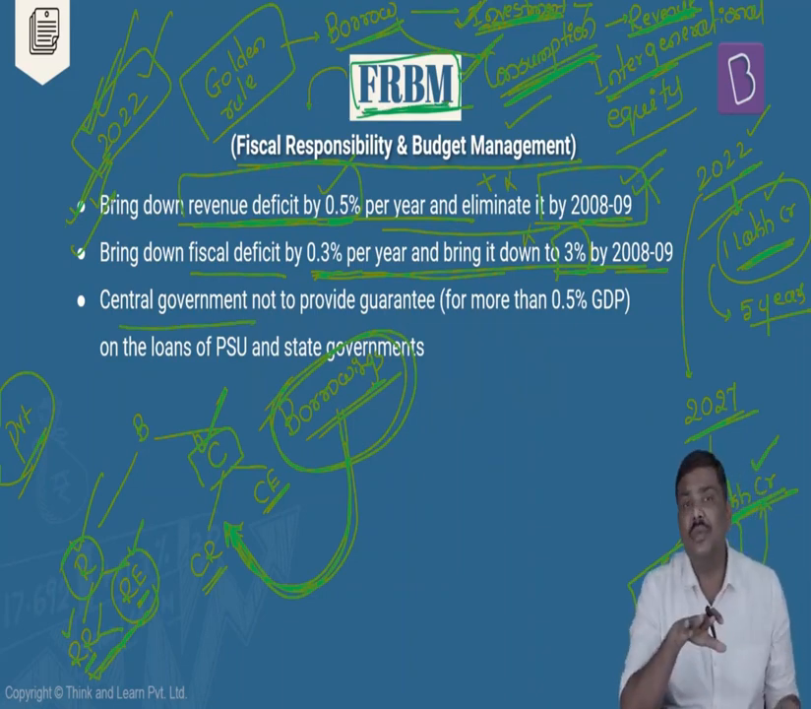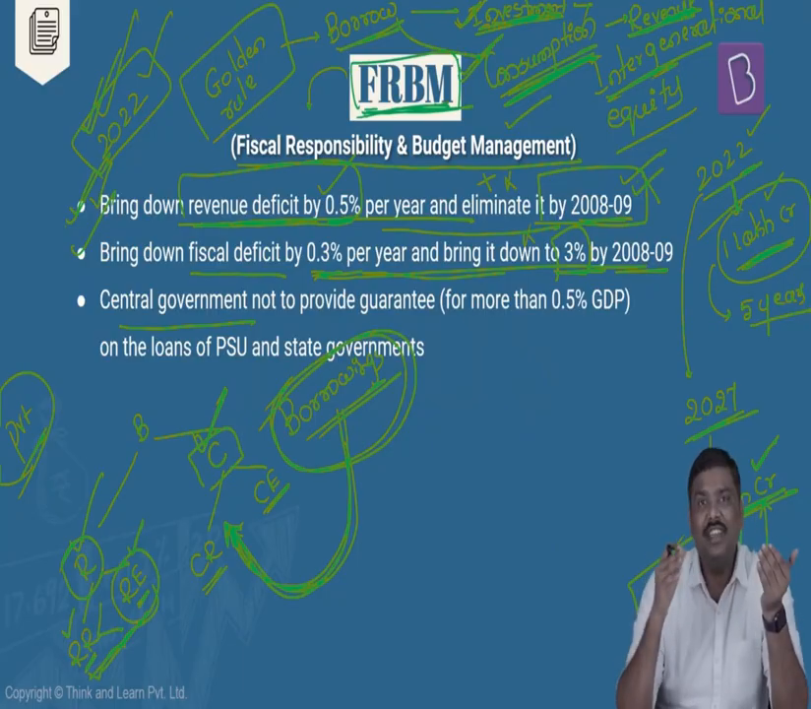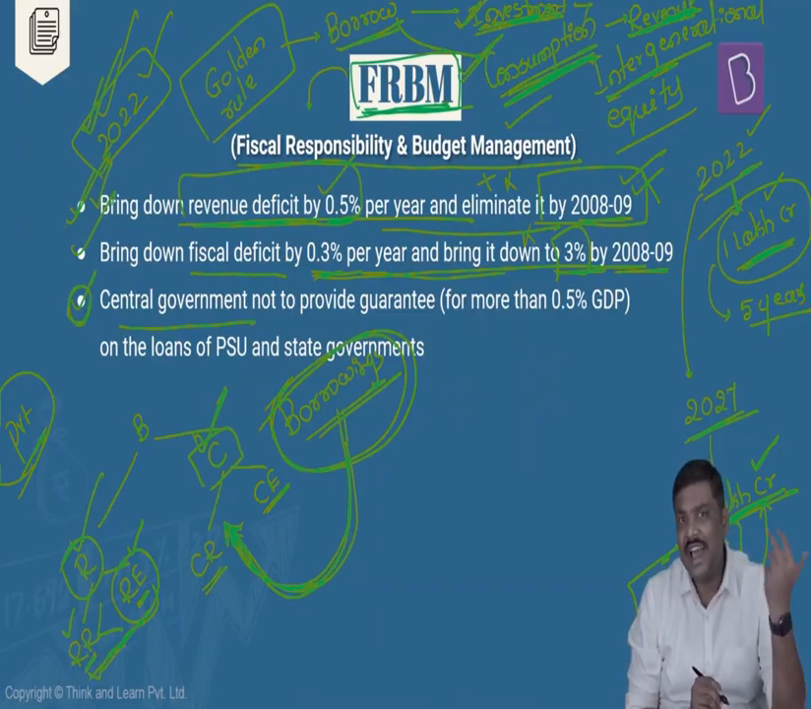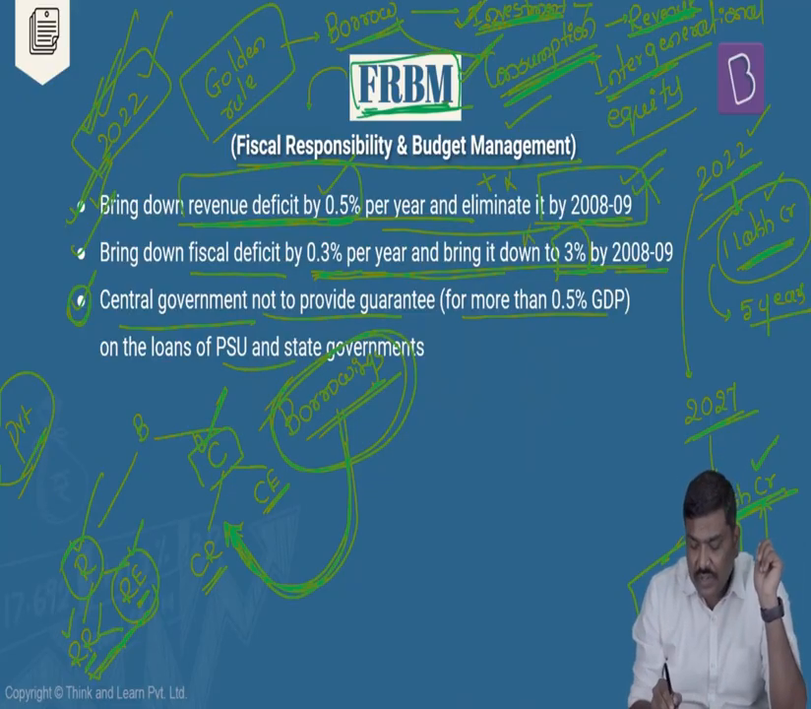Next, generally when the state governments as well as the public sector entities borrow, the central government will provide guarantees for these loans. And please understand, when the central government provides guarantees, it is having a higher exposure. So under this provision, the FRBM document says that wherever the government of India provides guarantees for the loans taken by the state governments or public sector undertakings, it should not provide a guarantee for more than 0.5% of the value of GDP.